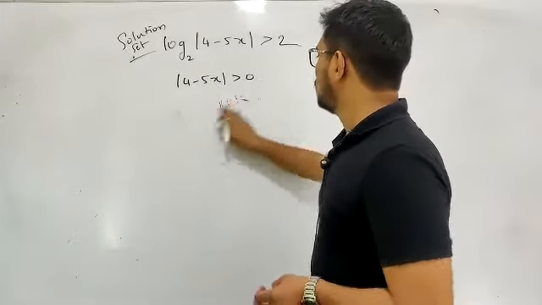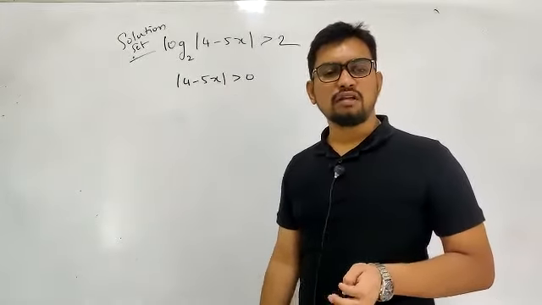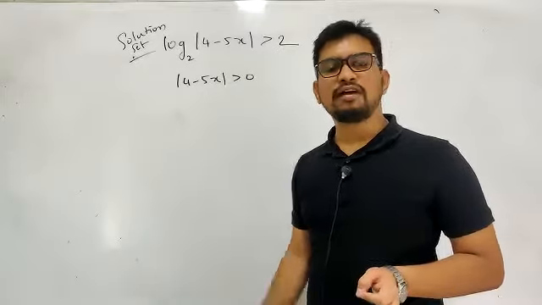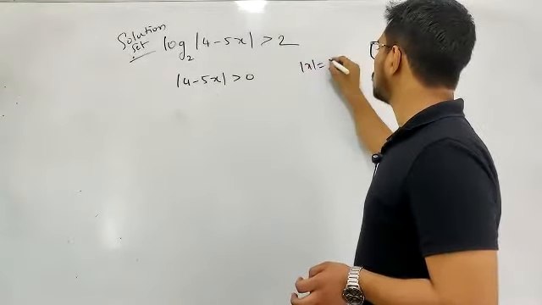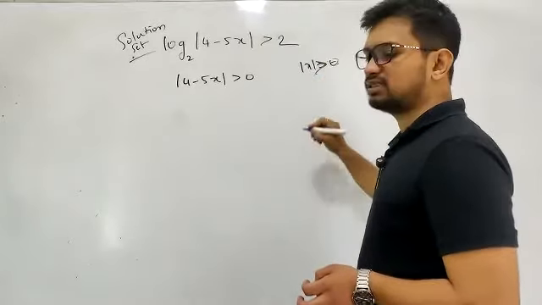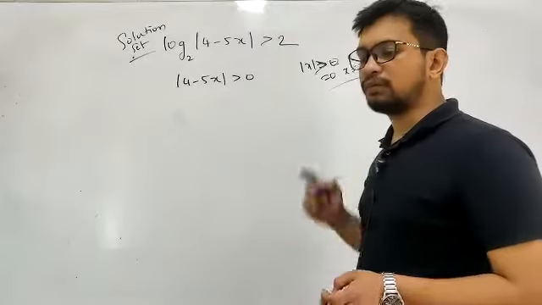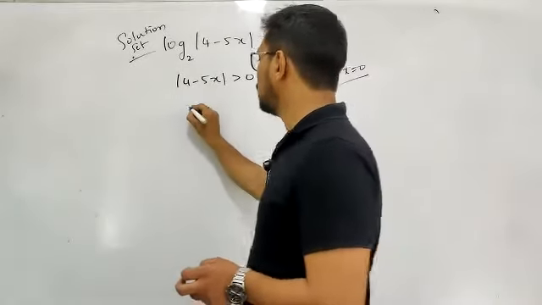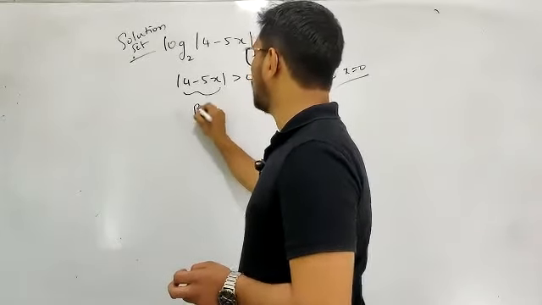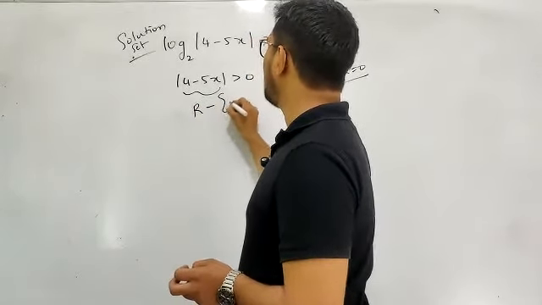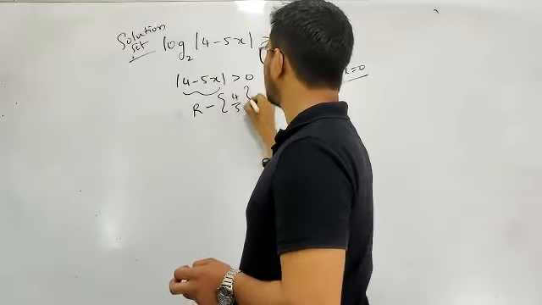So this cannot be 0. Modulus is always positive, and it's 0 only when the number is 0 itself. Mod x is always greater than 0, and this is equal to 0 only when x is equal to 0. When x is 0, mod x is 0. So what is the domain here? The domain here will be positive for all x belongs to R, except R minus, I'll write it as 4 by 5.